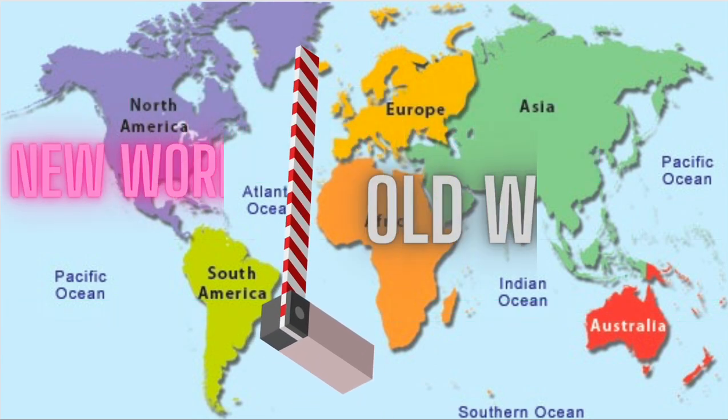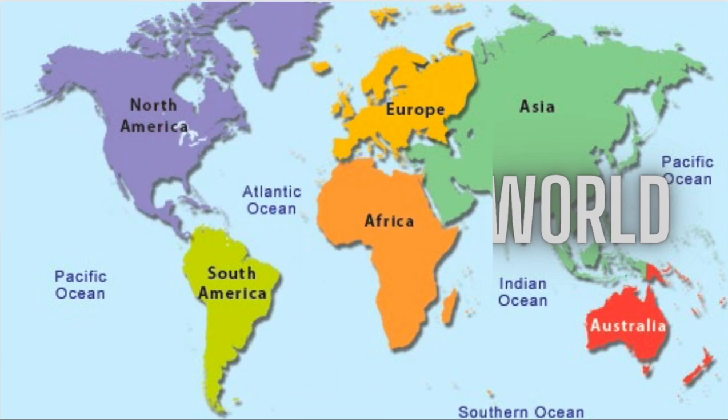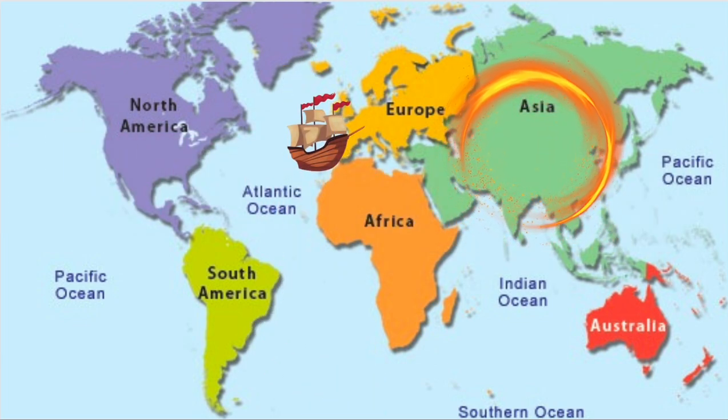So where we left off, we acknowledged that the world was split in two. We had a new world in the Americas and an old world with Europe, Asia, and Africa, and they were divided. Without the proper technology, it was impossible for people to move from one side to the other. But that would change during the Age of Exploration.